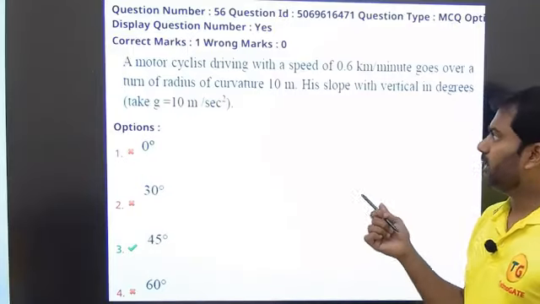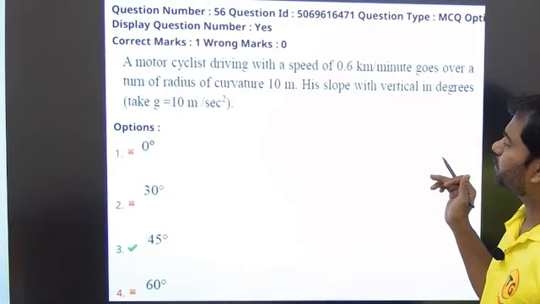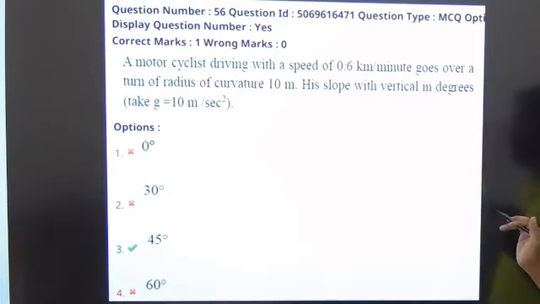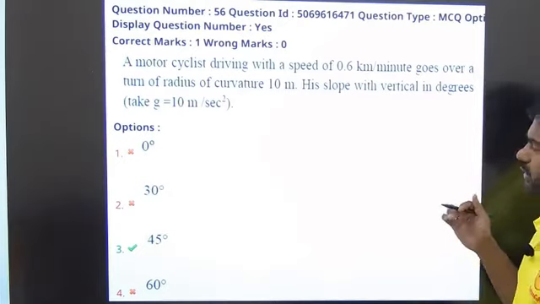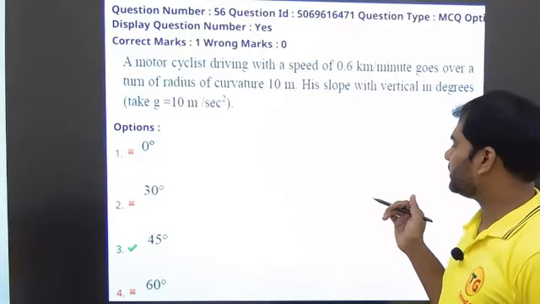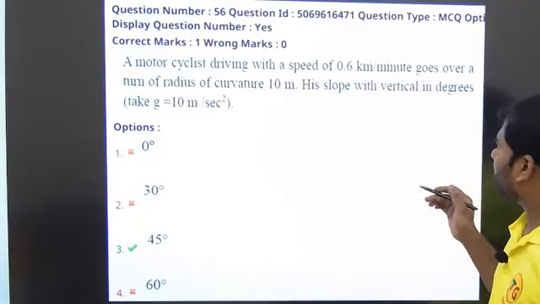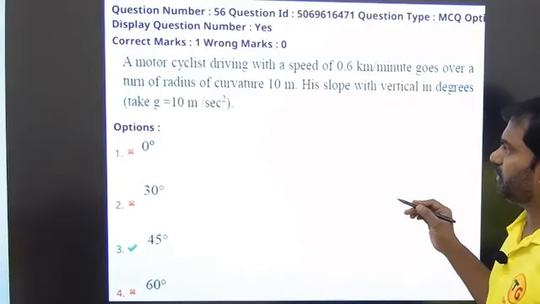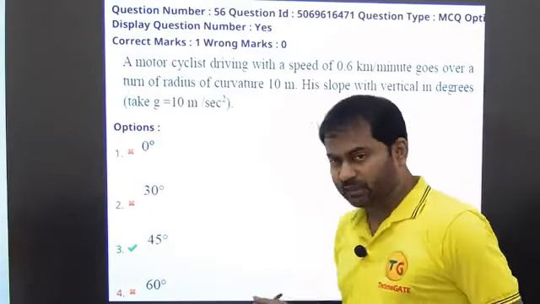It is given that a motorcyclist driving with a speed of 0.6 km per minute goes over a turn of radius of curvature of 10 meters. His slope with the vertical in degrees, take g is equal to 10 meters per second square, is how much? So let's solve this.